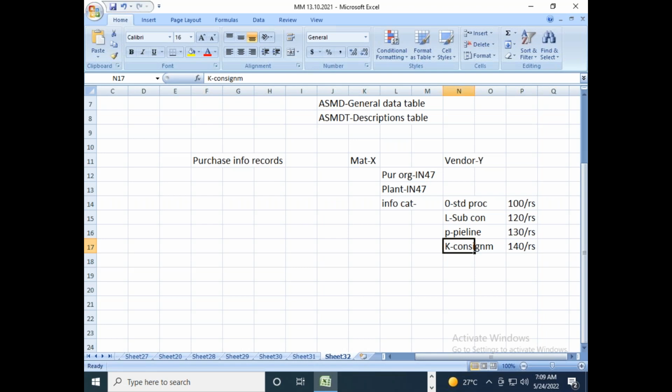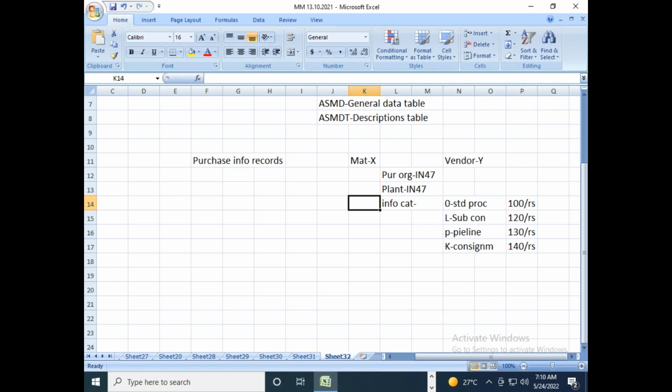So this is nothing but an info record. I am going to maintain the details of the price in the database tables for the combination of these 5 characteristics, which is nothing but an info record. Why am I maintaining this data in the database?